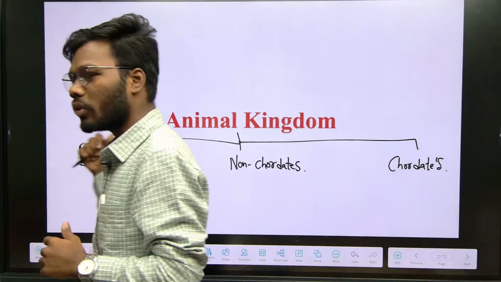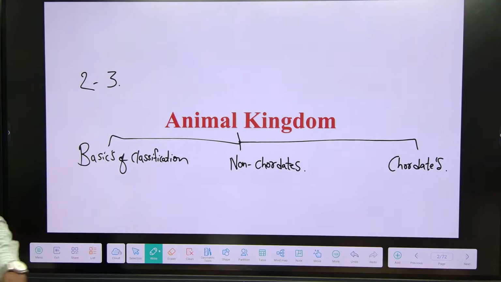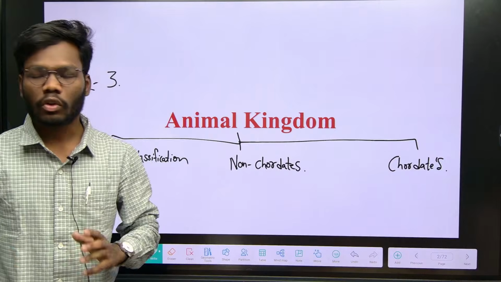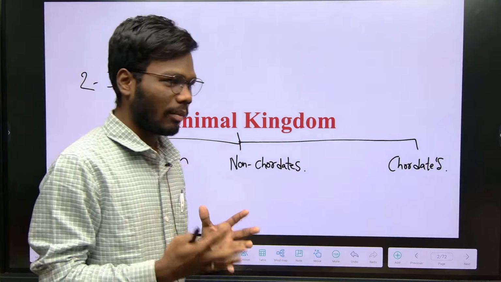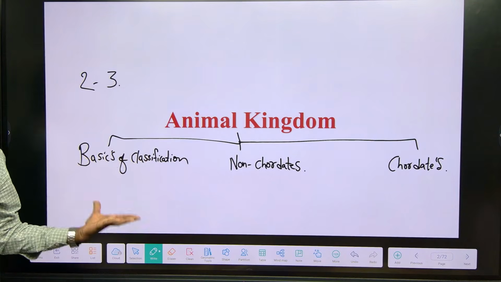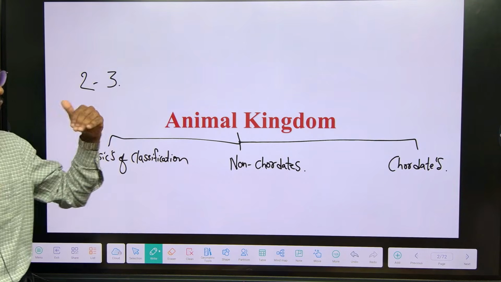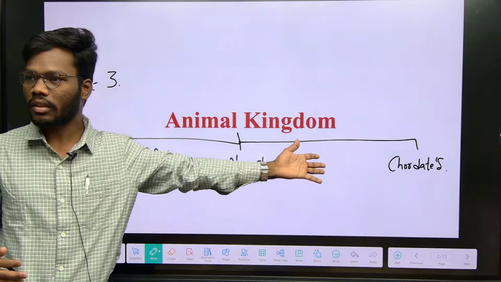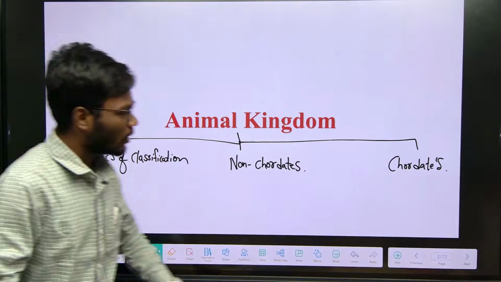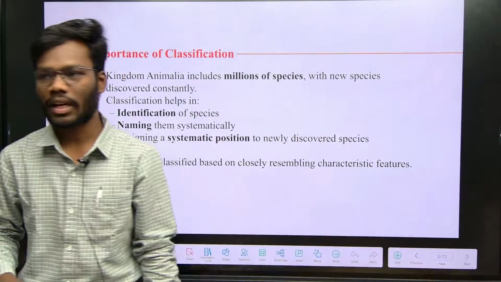So, why do we have to study basics of classification? Because in non-chordates and chordates, there are so many terminologies. If you want to know about the terminologies, first of all you have to know the basics of classification. If you understand the basics of classification, then you will easily understand non-chordates and chordates. Am I audible to everyone, right? Right. So, let us start with the basics of classification.